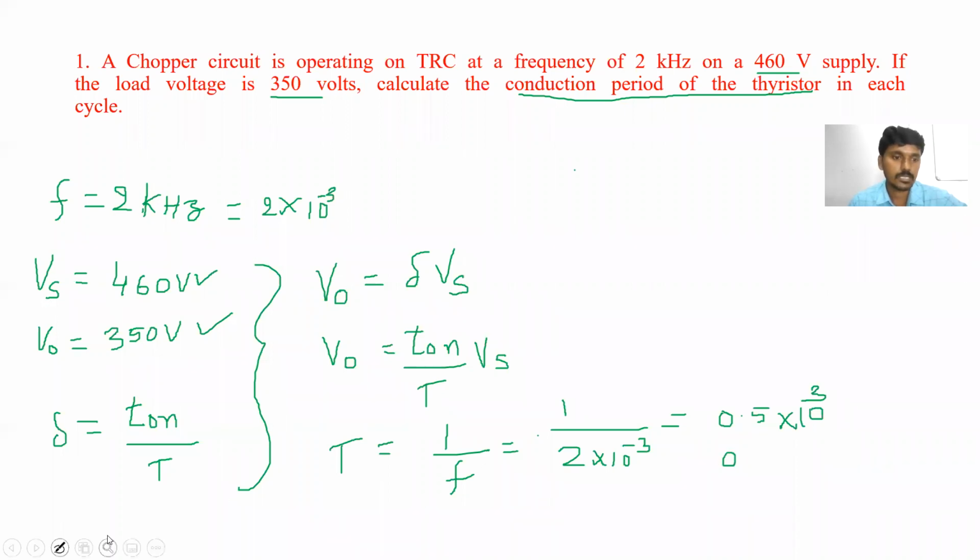divide by 1000 करने का. So seconds में रहने दो, कोई problem नहीं. So that is the T is equal to 0.5 into 10 to the power of 3. So now we know the value of T. Clear? And now we know the value of T, Vs, and we know the value of V0. So can we easily find out the T on?